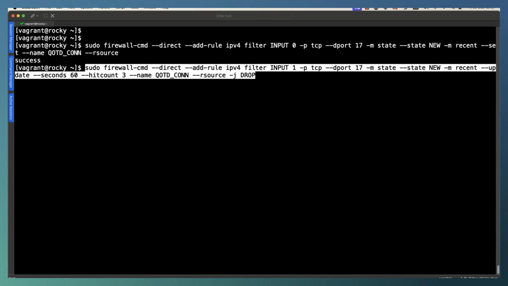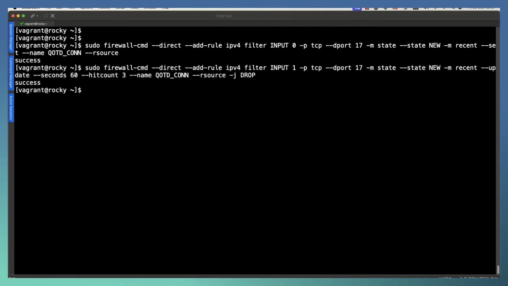Now, the next rule that we put in actually does the counting. So it starts off pretty much the same, but becomes input 1, the next available rule. We're updating information that we've previously collected. And the limit we're putting is 3 connections in 60 seconds. So we can make 2, but as soon as we get to the 3rd connection, it's going to be disallowed.